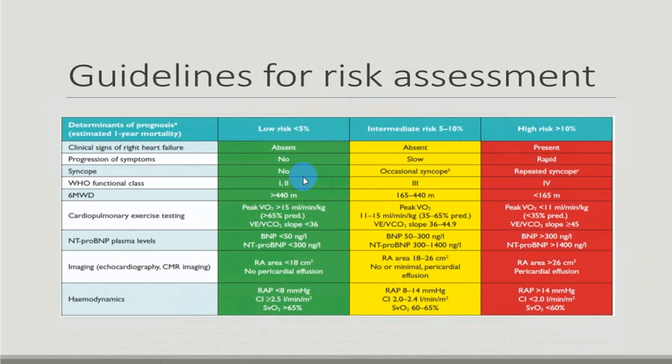And this is one chart which is showing you the risk: low risk, intermediate risk, high risk, and how you identify it by clinical symptoms and signs, and different tests.